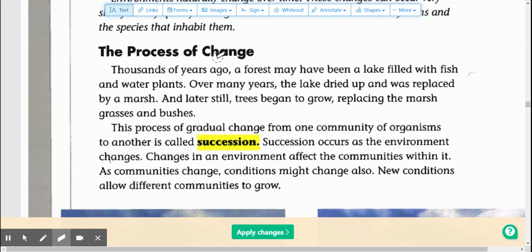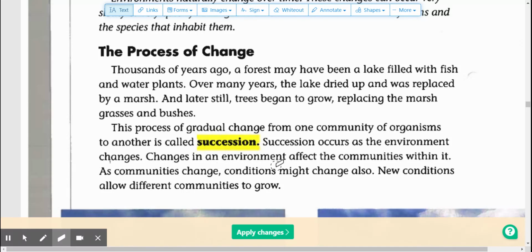The process of change. Thousands of years ago, a forest may have been a lake filled with fish and water plants. Over many years, the lake dried up and was replaced by a marsh. And later still, trees began to grow, replacing the marsh, grasses, and bushes. This process of gradual change from one community of organisms to another is called succession. Succession occurs as the environment changes.